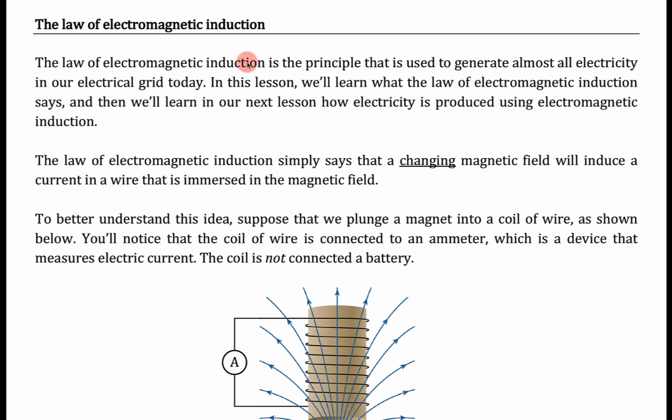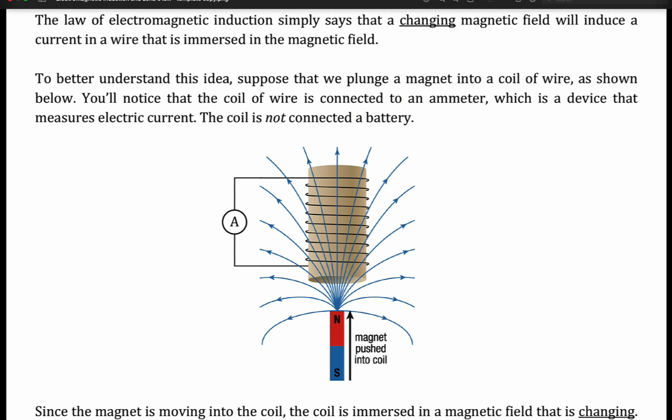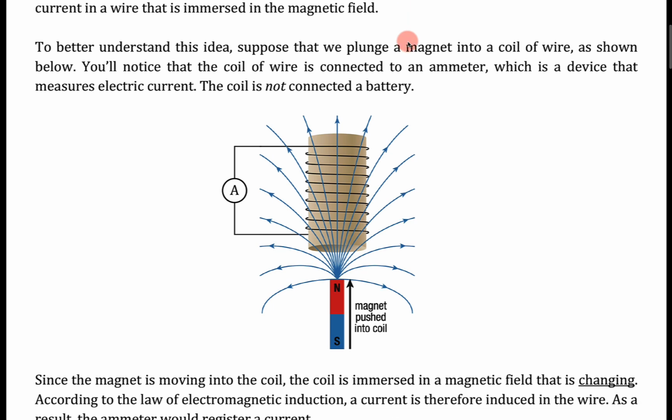So we'll just get right into it, what the law of electromagnetic induction says. It simply says that a changing magnetic field will induce a current in a wire that is immersed in the magnetic field. Now, to better understand exactly what that law means, students are often asked to imagine a magnet being plunged into a coil of wire, because it's this scenario that can help us understand this law better.